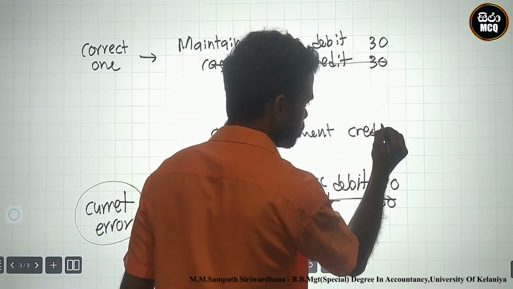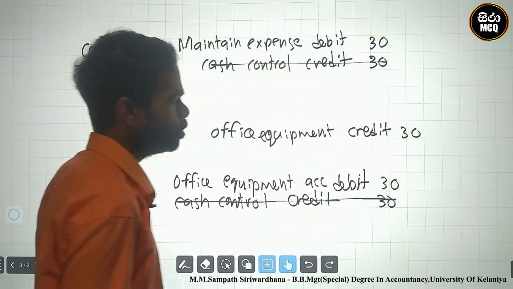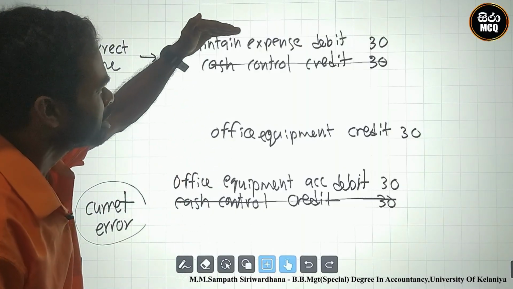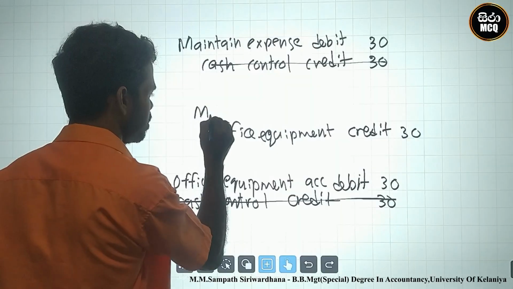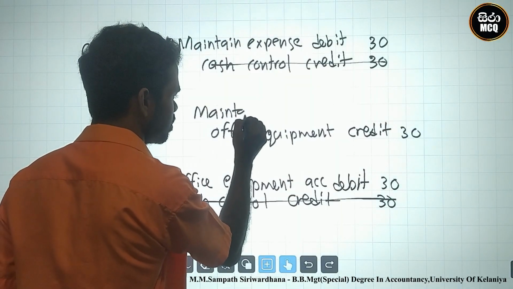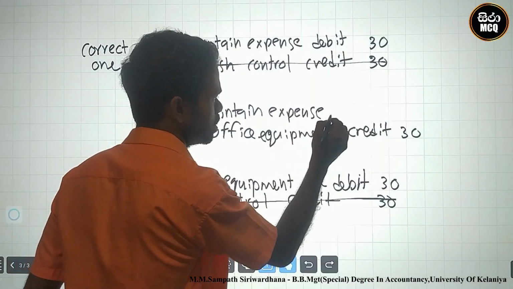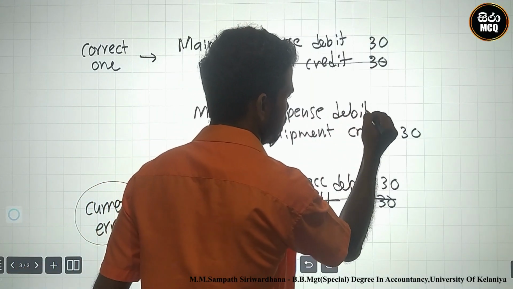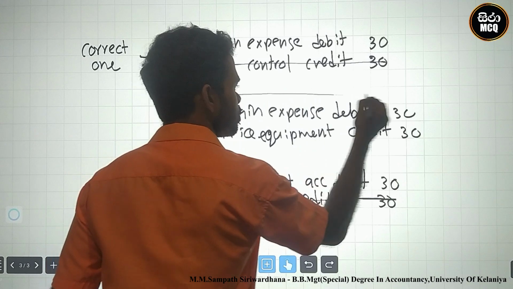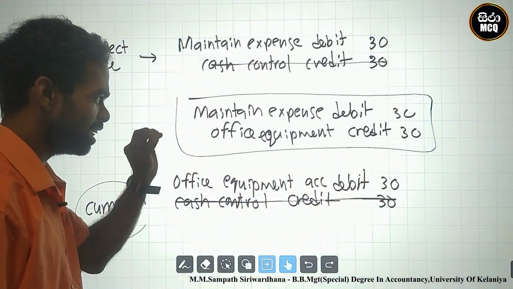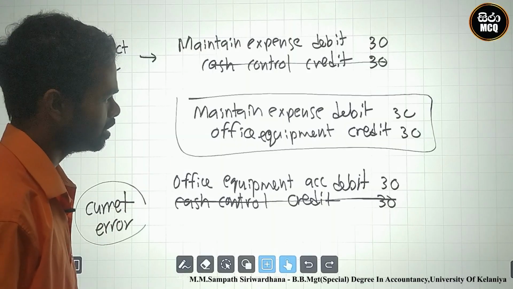Office equipment credit 30. Debit to the correct person. Normal: maintain expense debit 30. Okay, this is the error correction double entry.